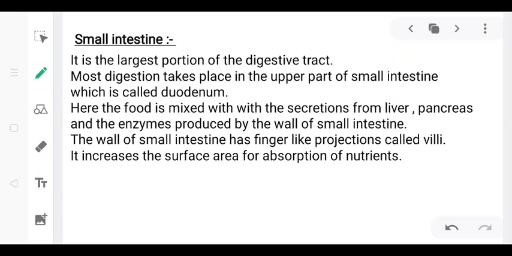The wall of the small intestine has thousands of tiny finger-like projections called villi, which increase the surface area for absorption of nutrients, and each villus has fine blood capillaries close to its surface, and the nutrients pass through the intestinal walls into the blood through these capillaries by the process of diffusion, which we call absorption also. That means the soluble nutrients have been absorbed into the blood, okay.